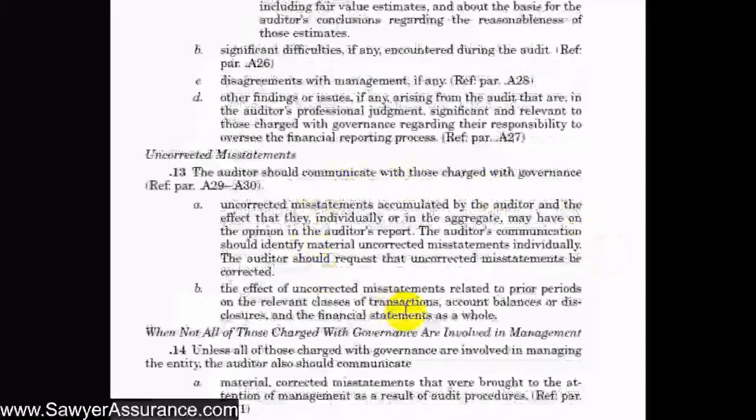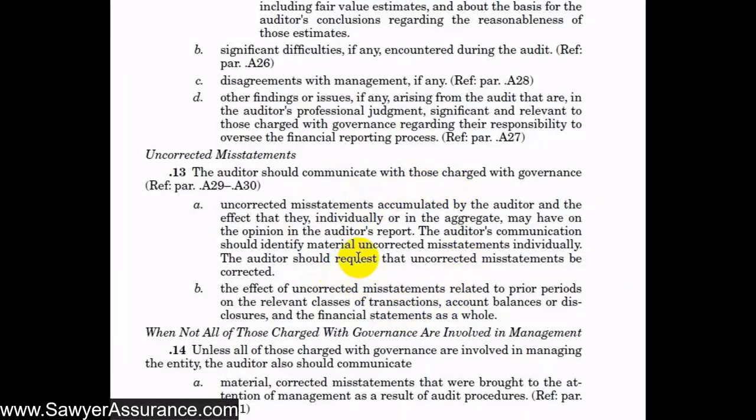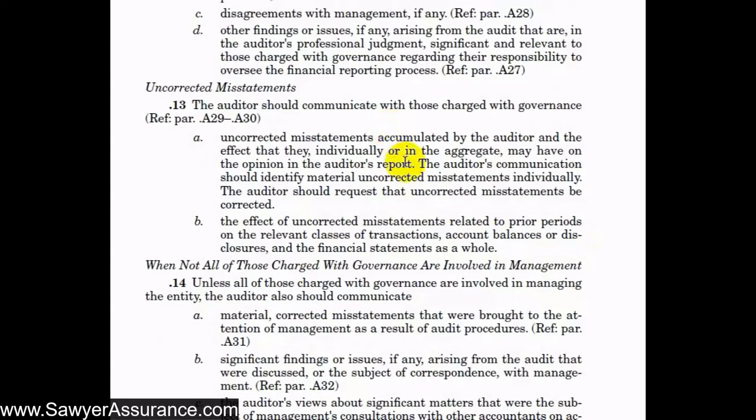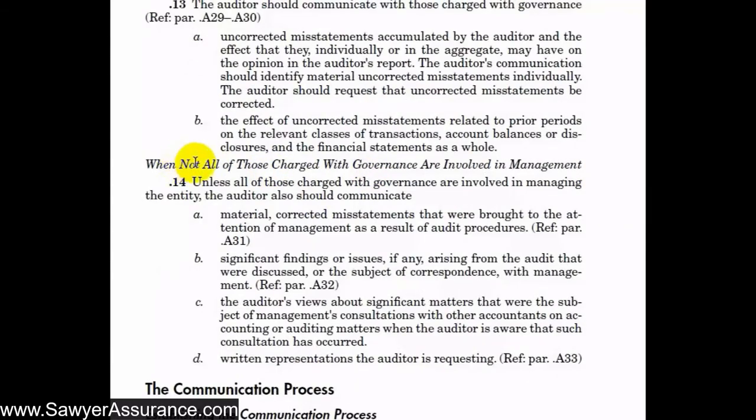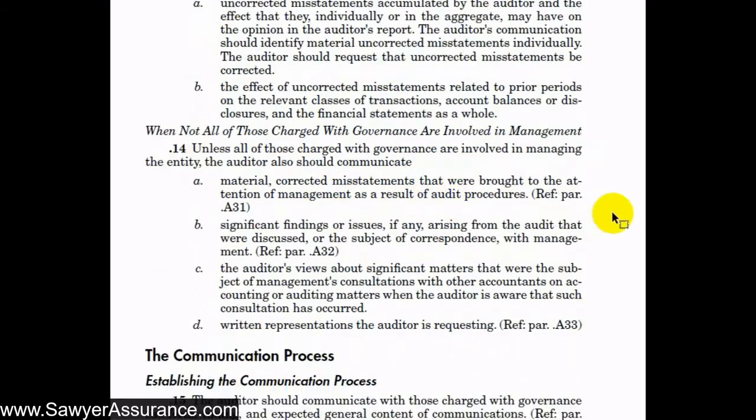And typically in our audits, we are able to go ahead and correct those misstatements that we find. We usually don't find much of a battle in requesting that management correct those misstatements. And so usually when we're communicating with management, there may not be material uncorrected misstatements that we found. And also when not all of those charged with governance are involved in management, for instance, this is a large entity and the board of directors is separate from management, then we should communicate material corrected misstatements that were brought to our attention as a result of the audit procedures.